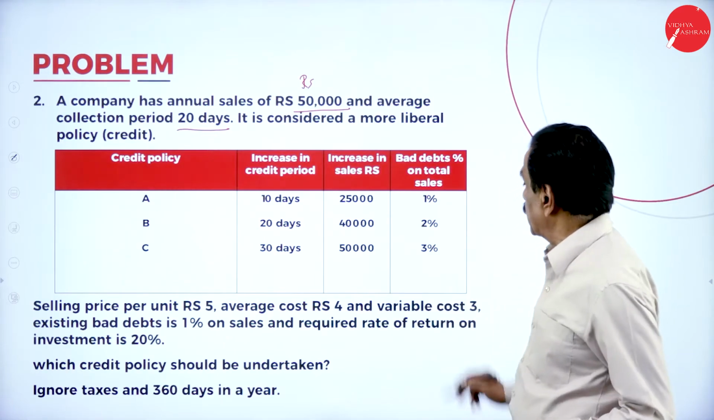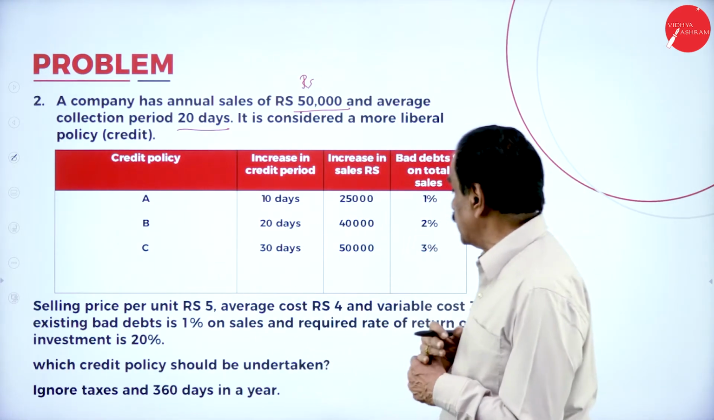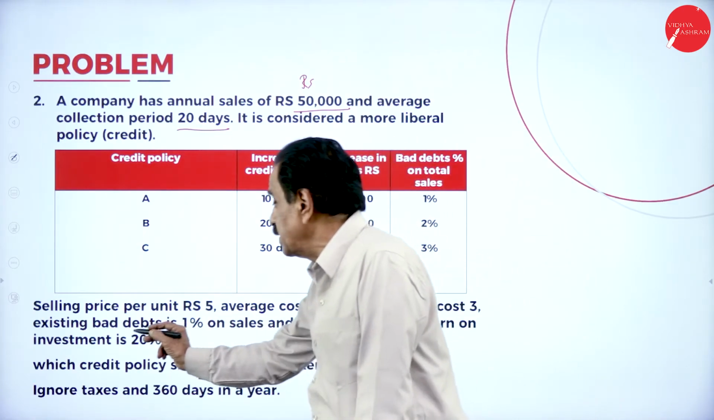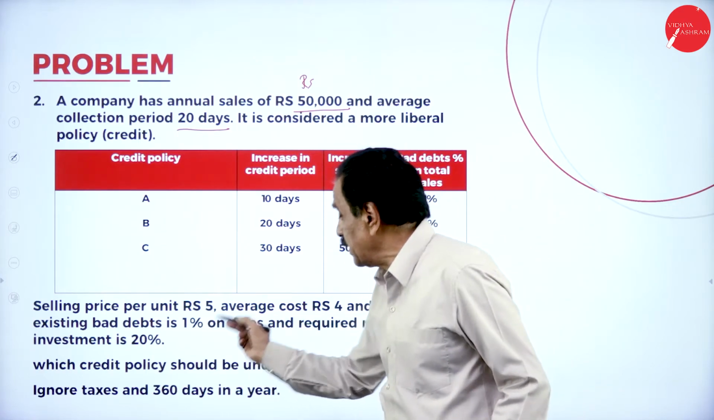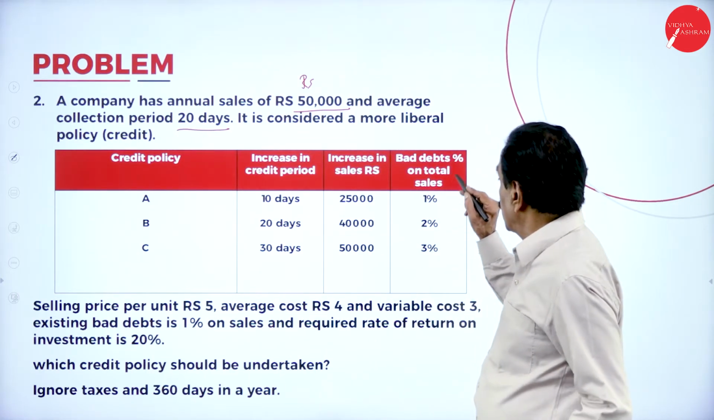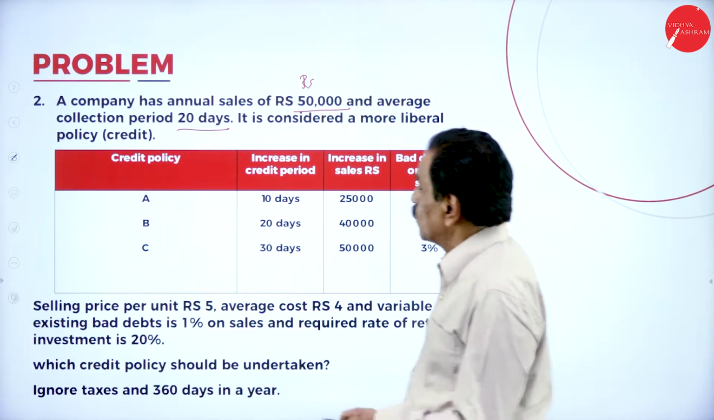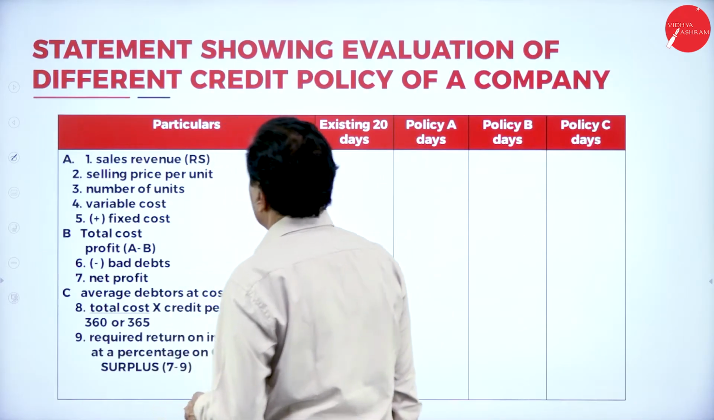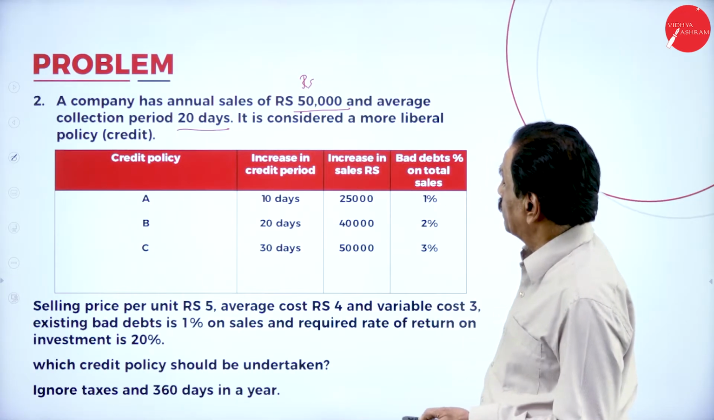So see that here also 1%, existing also increase, decrease, not say, existing selling price per unit is 5, average cost is 3, existing bad debt is 1% on sale, and bad debt on total sale same is retained here. We'll go with this format. So sales revenue, this is 50,000.